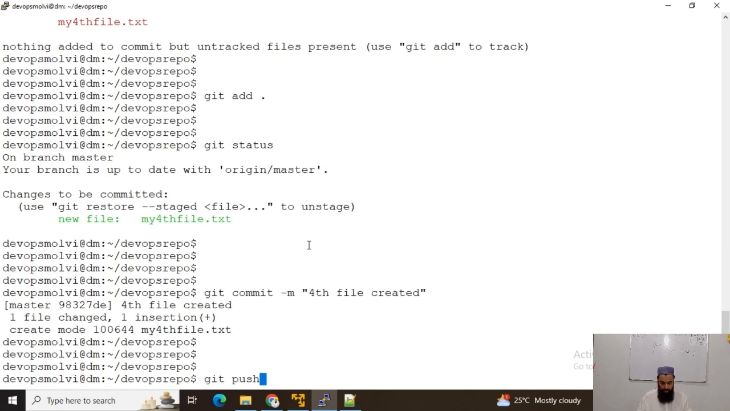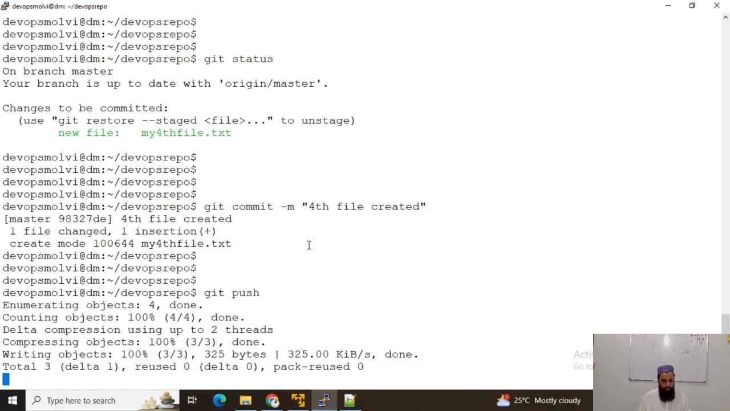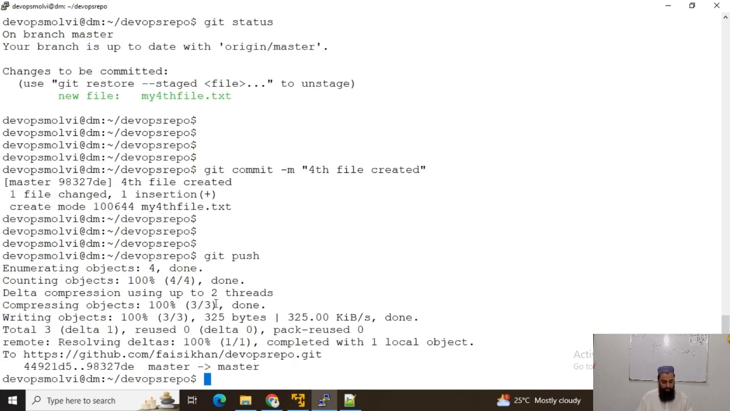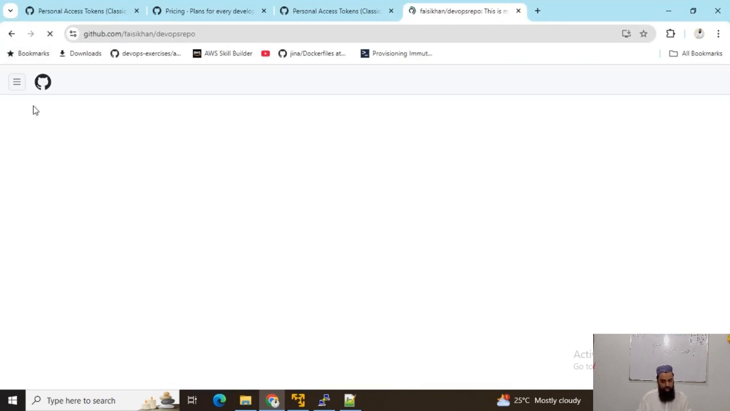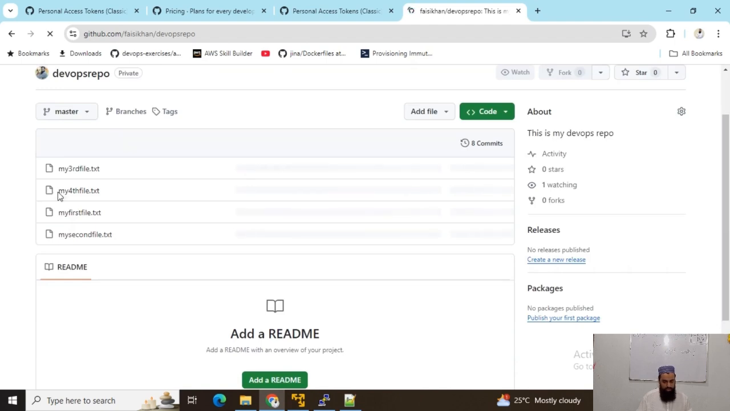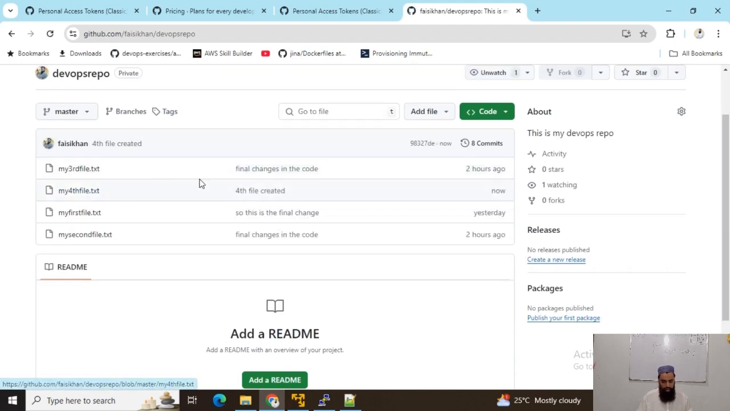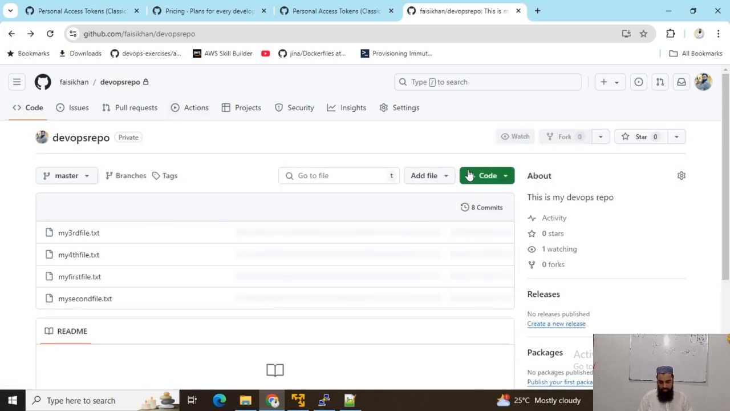This is a new command and this will push the changes to our master branch, and you can see that this file has been pushed. Now again I will refresh and see what we have here. Okay guys, now you can see that we have this fourth file and it has been created. So here we can also see the commits.